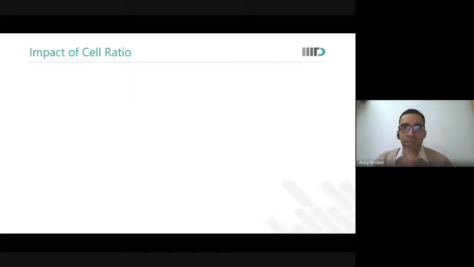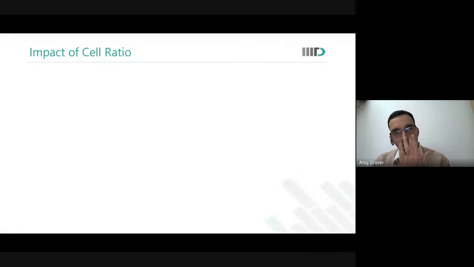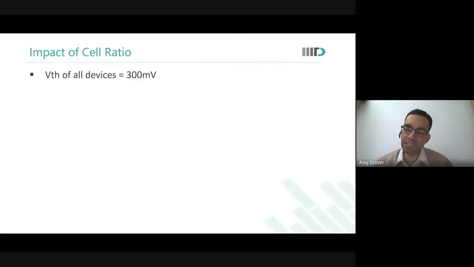I want to take you to what this means, the other part of the analysis that you have to do, and what this means for noise immunity. So let us look at the impact of cell ratio. Let us assume VT of all devices to be 300 millivolts as of now. We say that V array is equal to V word line is equal to V bit line, 1 volt. VD sat, let us assume to be 150 millivolts.